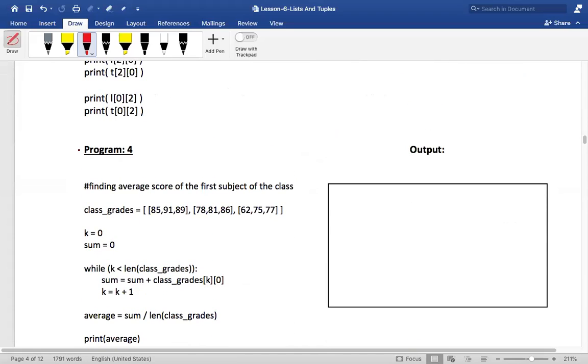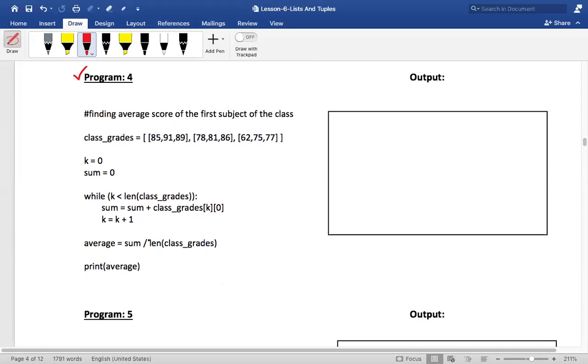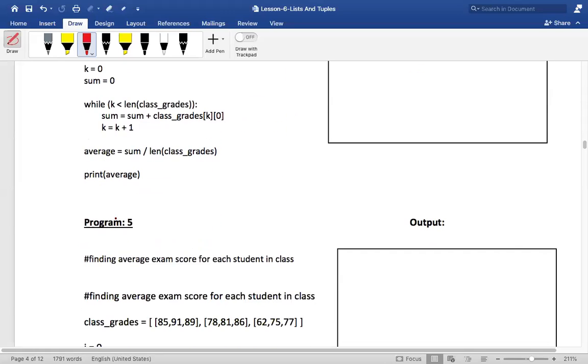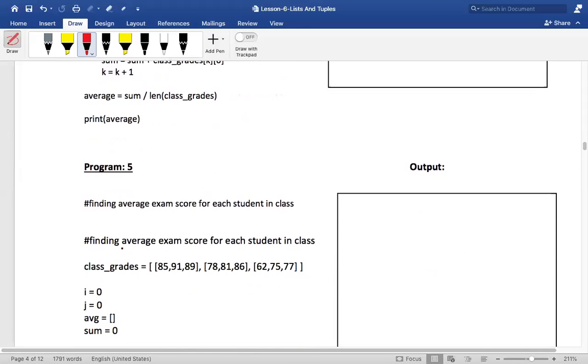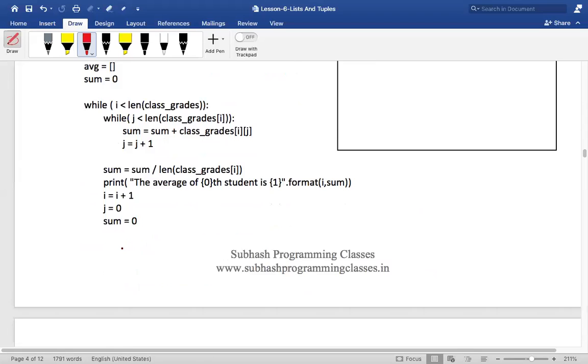So guys, program 4, we will keep it for later. There is some logic involved over here. Shall we finish off all the theory part and then come to programs? It's a very nice program which will help you out. We'll finish off the theory part first. Program 4 and program 5 will come and we'll do them in some time.